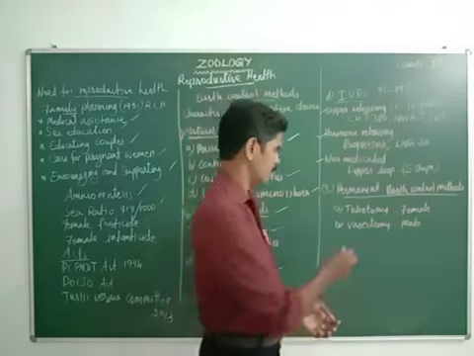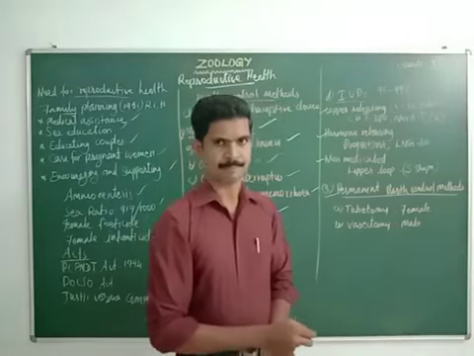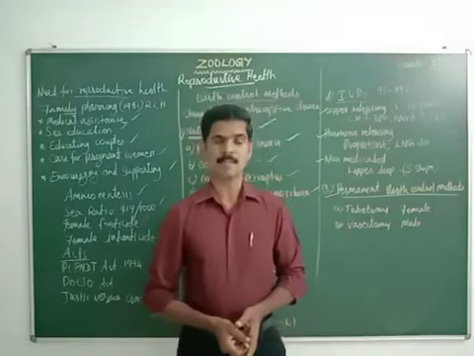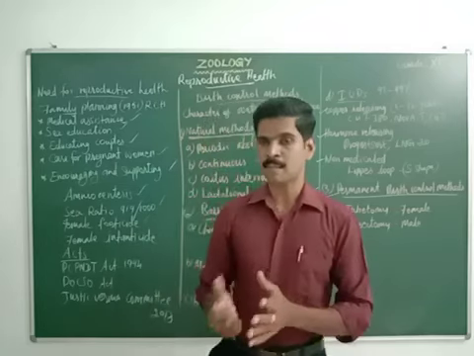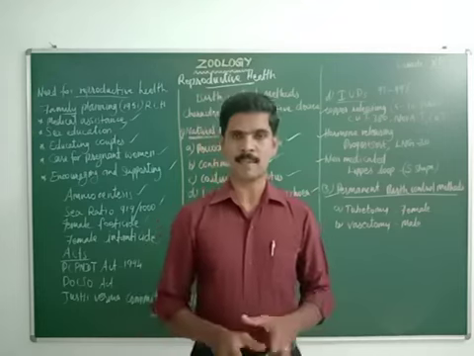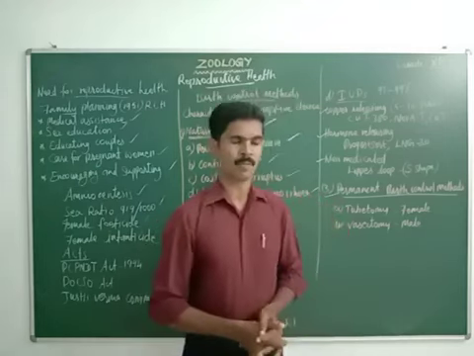Then the last method is permanent birth control methods. Here the fertilization process or the development of a baby is prevented permanently by some method. There are two methods of permanent birth control.